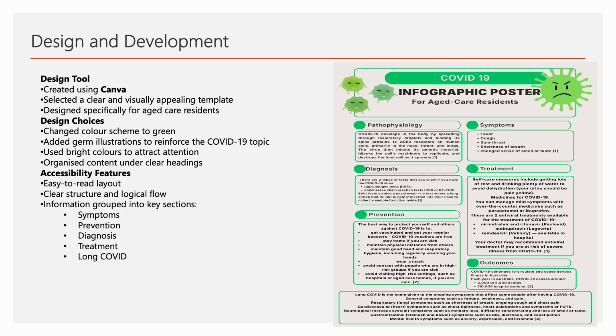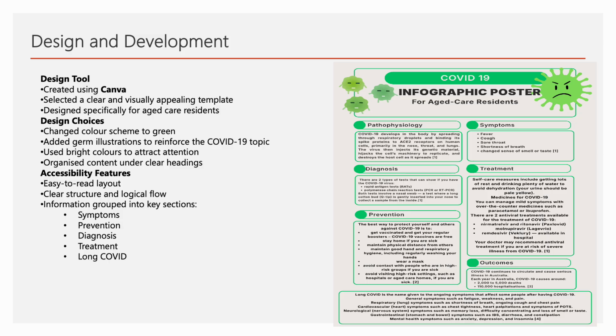Prevention. The best way to protect yourself and others against COVID-19 is to get vaccinated and get your regular boosters, stay home if you are sick, maintain physical distance from others, maintain good hand hygiene and respiratory hygiene, including washing your hands, wear a mask, avoid contact with people who are in high-risk groups. If you are sick, avoid visiting high-risk settings such as hospitals or aged care homes.